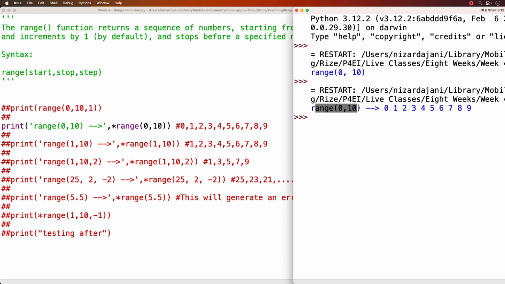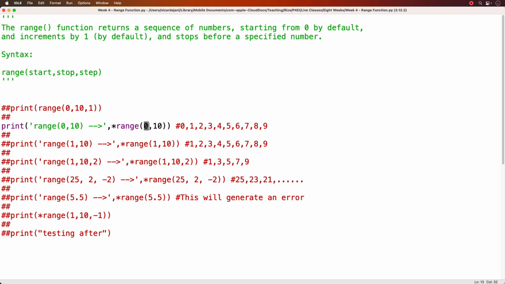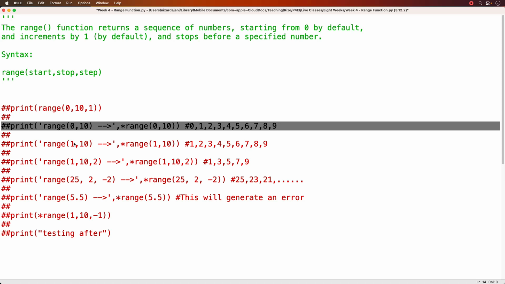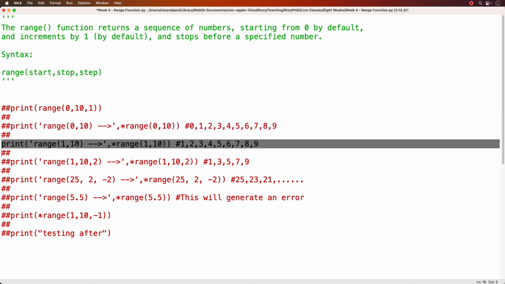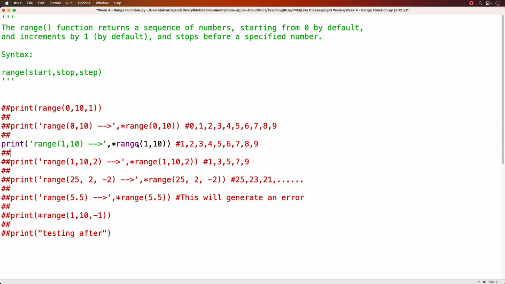All right, so now we know that the first argument is the start and the last argument is the stop, so the output is going to be 0 all the way through 9. Just to confirm, let's do another example. This time I'm going to do range 1, 10.